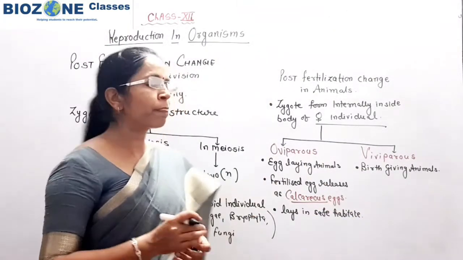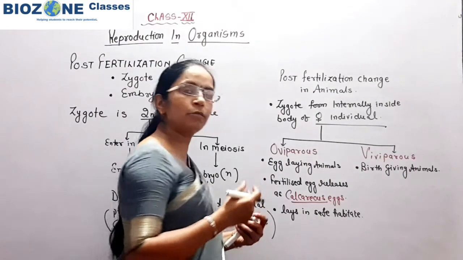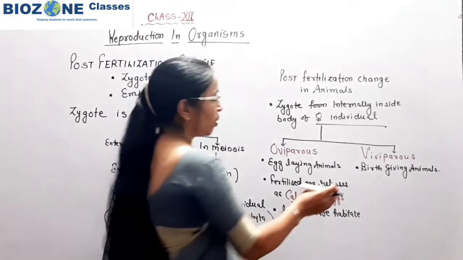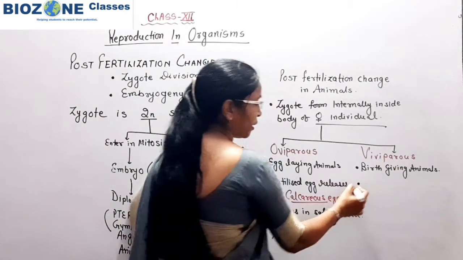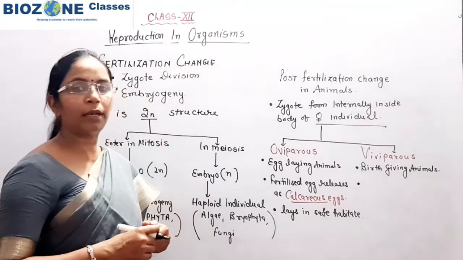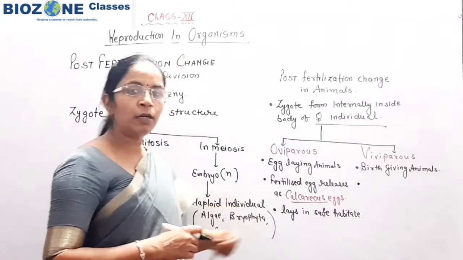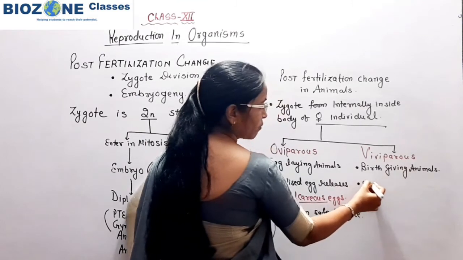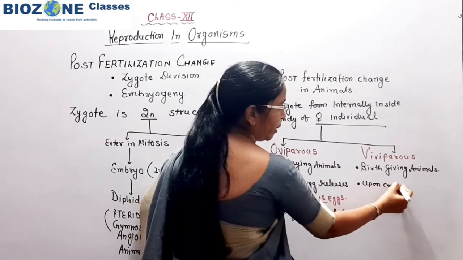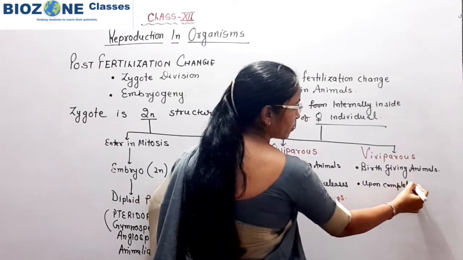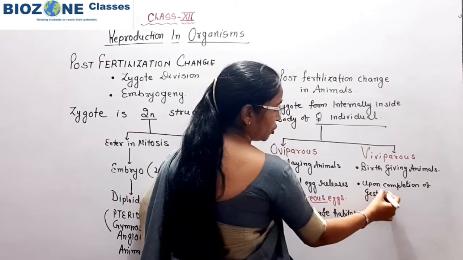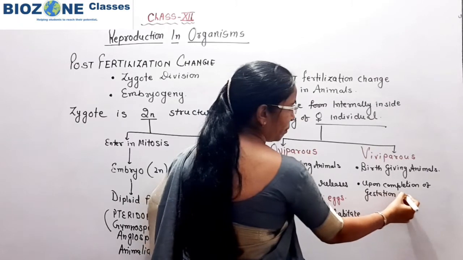Viviparous, as we see in our surroundings, most of the mammals we are studying are viviparous. Only the duck-billed platypus, you remember, is an exceptional mammal that comes under oviparous. So viviparous are birth giving animals that give birth upon completion of the gestation period.